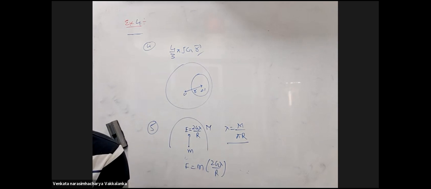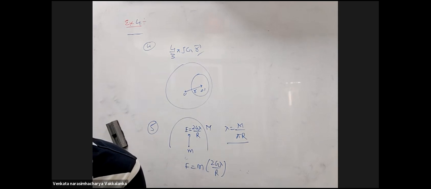The question starts with two masses. Two bodies, each of mass capital M, are kept fixed with a separation 2L. A particle of mass small m is projected from the midpoint of the line joining their centers, perpendicular to the line.